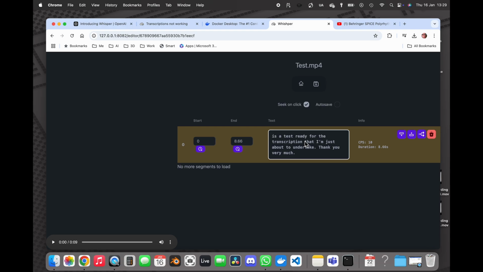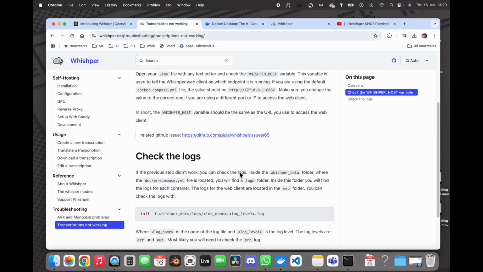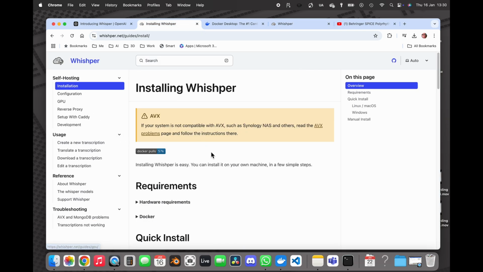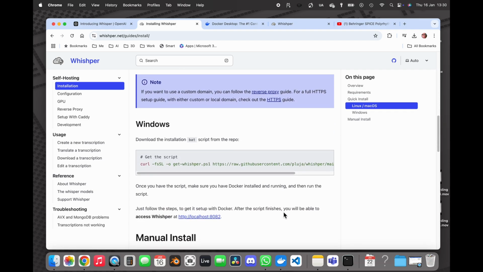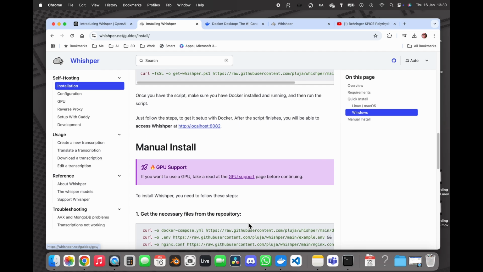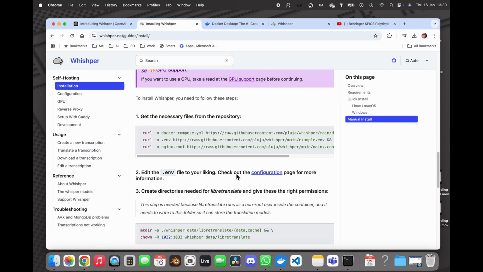I think if you're on Linux you'll probably have an easier go of it, and also if you're running on Windows you might find that it's easier. There is a Windows installation process, but I think if you're able to follow the 5 or 6 steps to manually install Whishper, you're probably more likely to get success.